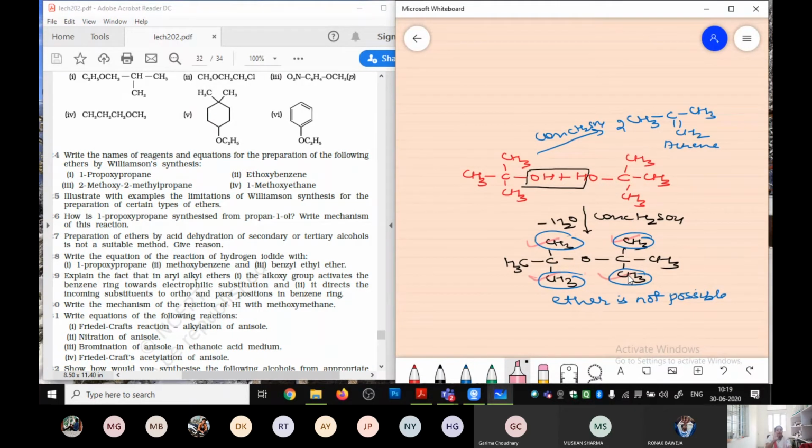So because of the presence of 4 methyl groups, there is much more steric hindrance while preparing an ether with the help of the tertiary alcohol. Therefore, ether is not possible. As a minor product also, it is not going to form. But instead of ether, what are we going to get? We are going to get the alkene when you are taking a tertiary alcohol and it is undergoing an acidic dehydration. Is that clear now?